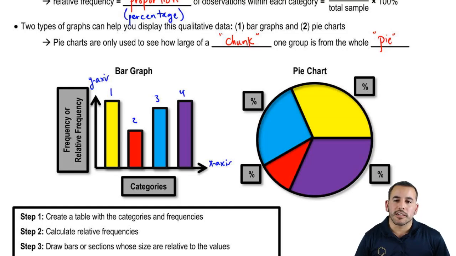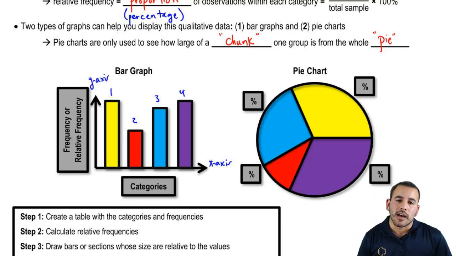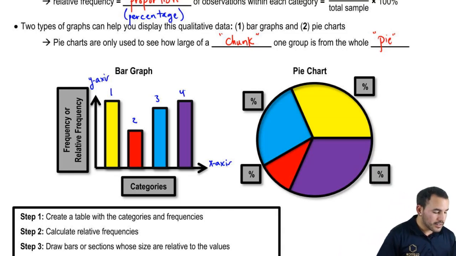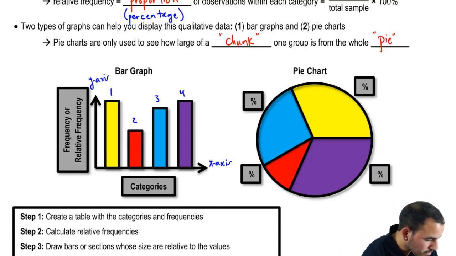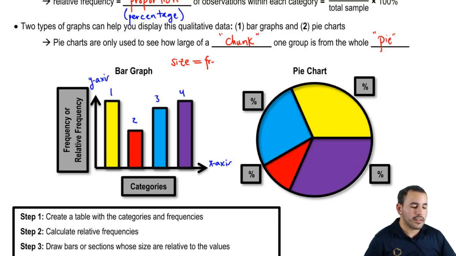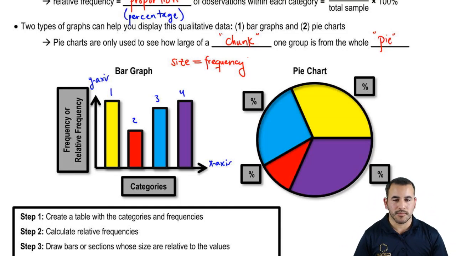And so we see that group 1 and 4 are frequency-wise at the same height, right? That means they're taking up the same number of observations, and also those observations take up an equal amount of the total pie. This is where we're talking about percentages and relative frequency. Then 3 is a little lower, so it's a little less, and then 2 is even less. And so we see that size basically equals the frequency, right? The bigger the bar is, the more observations there are within that particular group. Does that make sense?